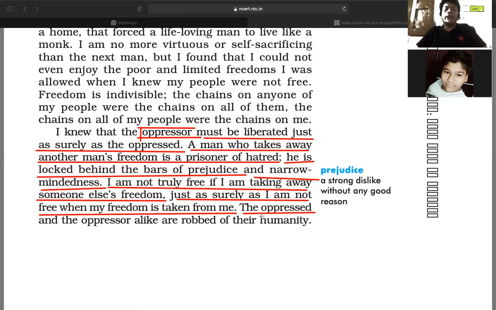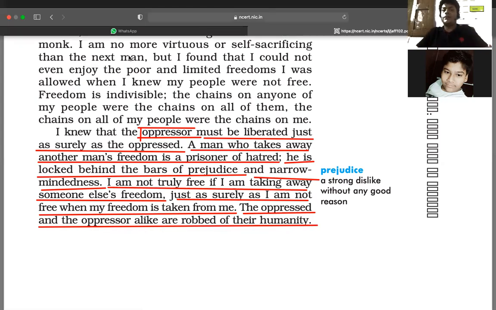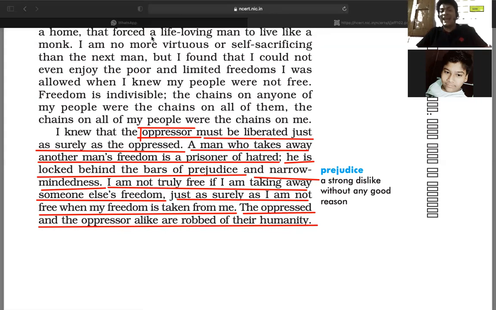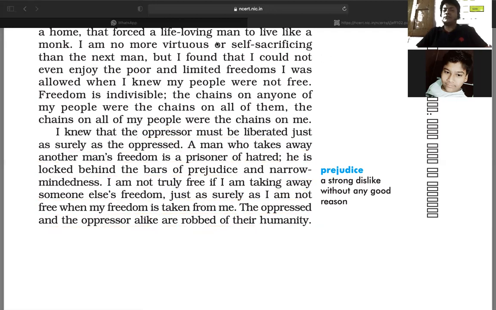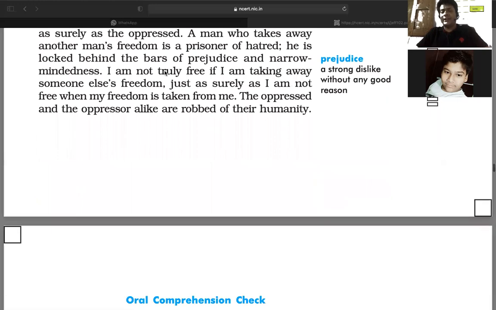He stated that the oppressed and the oppressor are robbed of their humanity. Both those who have been tortured and those who tortured are robbed of their humanity. It means they lost their kindness. They have been controlled by man's cruelty, jealousy, and hatred, which is actually the reason for man restricting others' freedom.